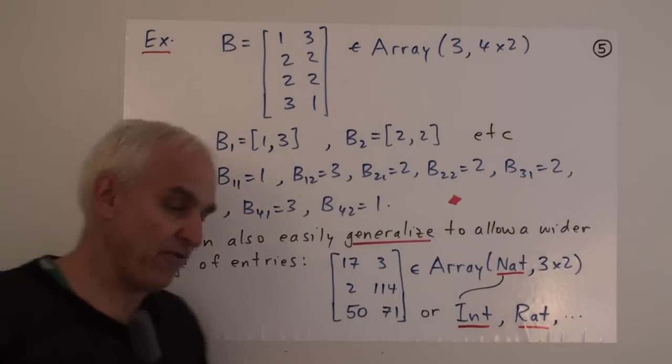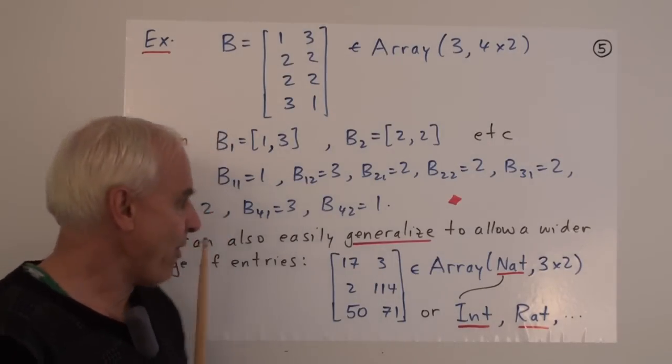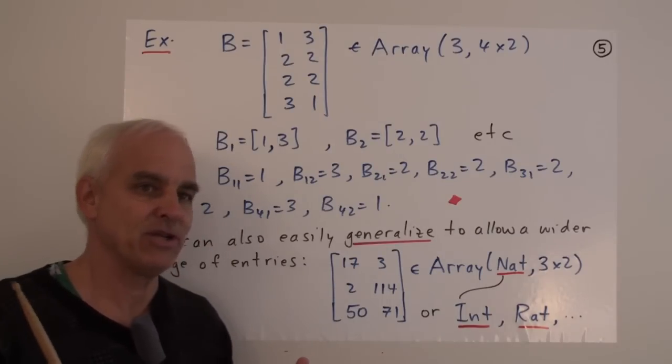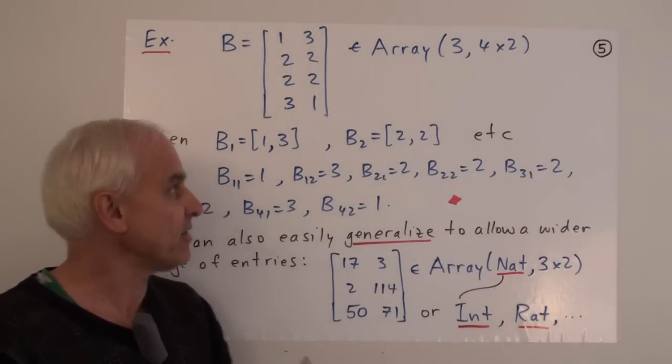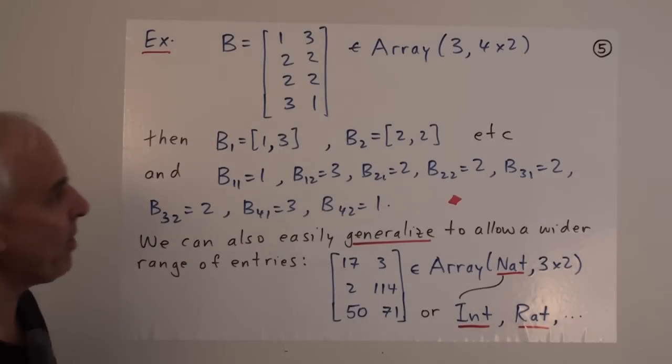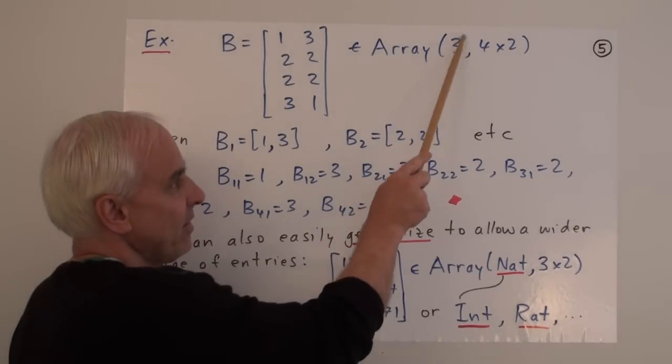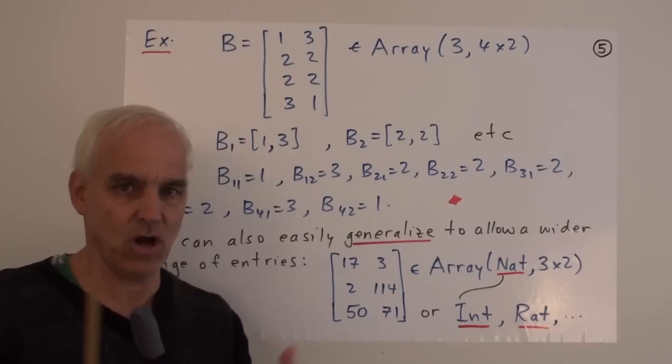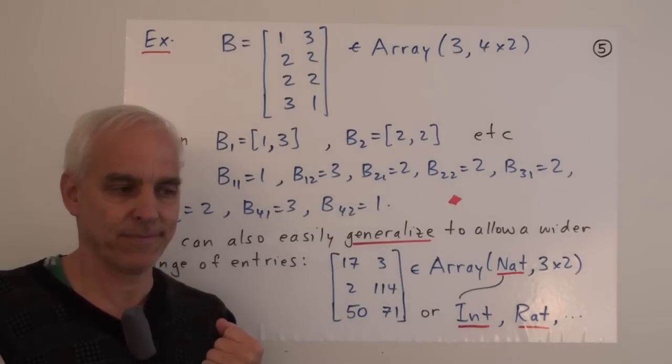Okay, so this general framework now is quite pleasant. It actually generalizes in nice ways. So one way that we can generalize things is by thinking about this N from which all our elements are chosen.